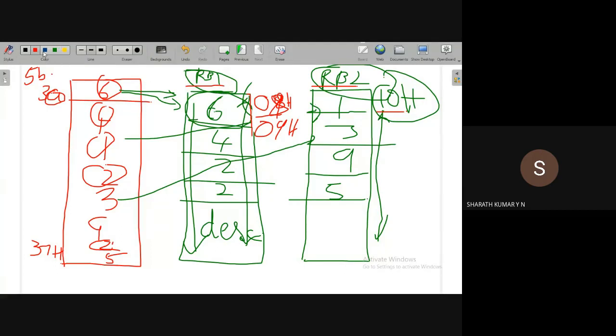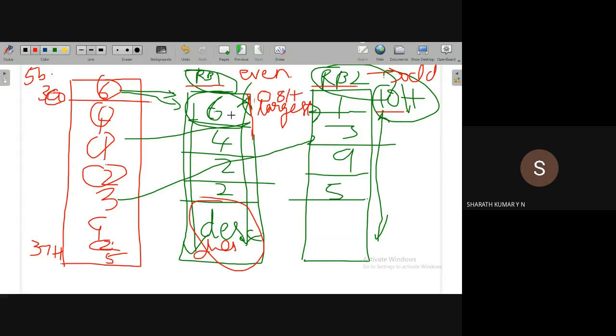So the next requirement is, in register bank 1 we have the even numbers and register bank 2 has all the odd numbers, sort the data in a particular order. Let us say we are sorting in descending order. When you sort the data in descending order, the largest even number will be in the first location, and since I'm taking from the first location of register bank 1, the location is 08H.